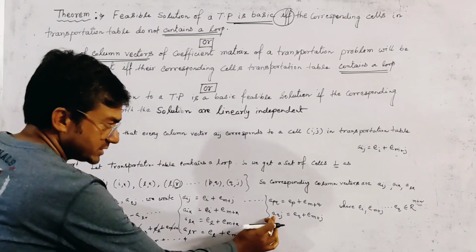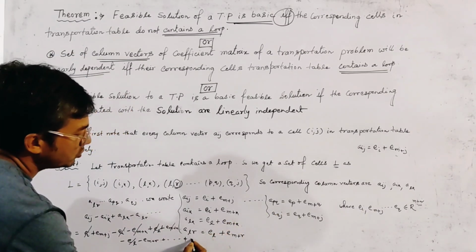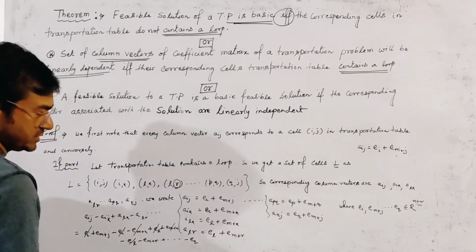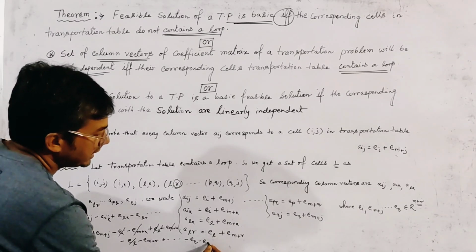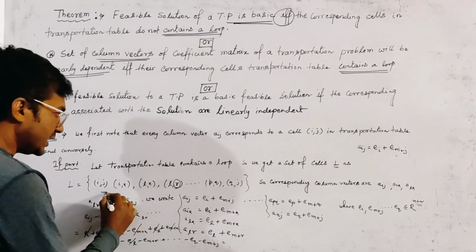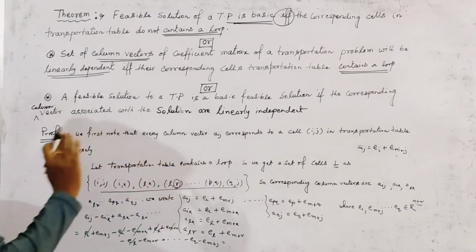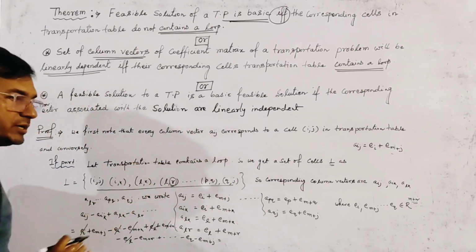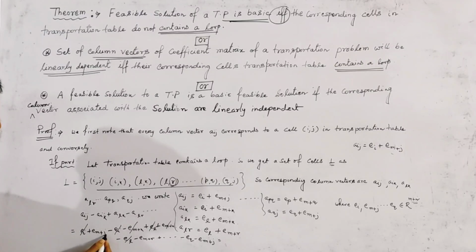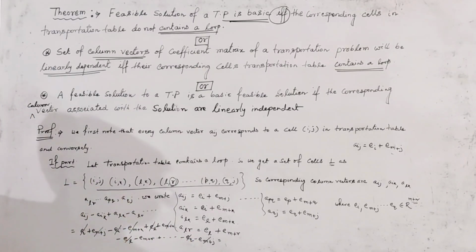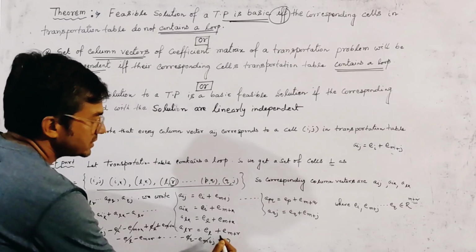The last vector is Aqj, which must be minus, because in the loop there must be an even number of cells. So minus Eq minus E(m plus j), and clearly E(m plus j) cancels out with the earlier E(m plus j), and obviously Eq cancels out with the previous unit vector. So we get the result 0.